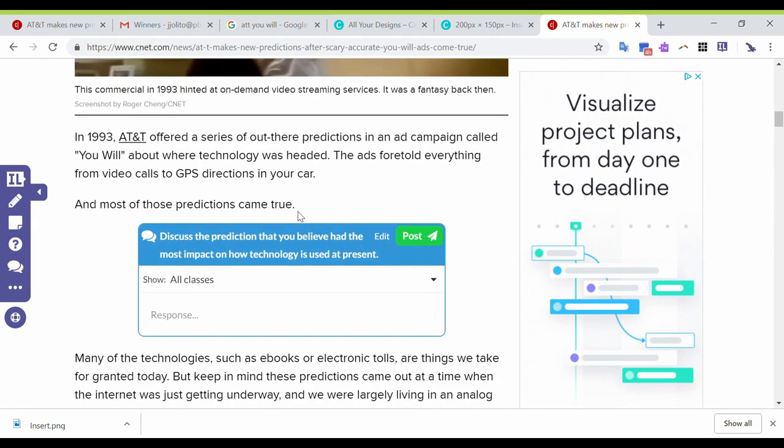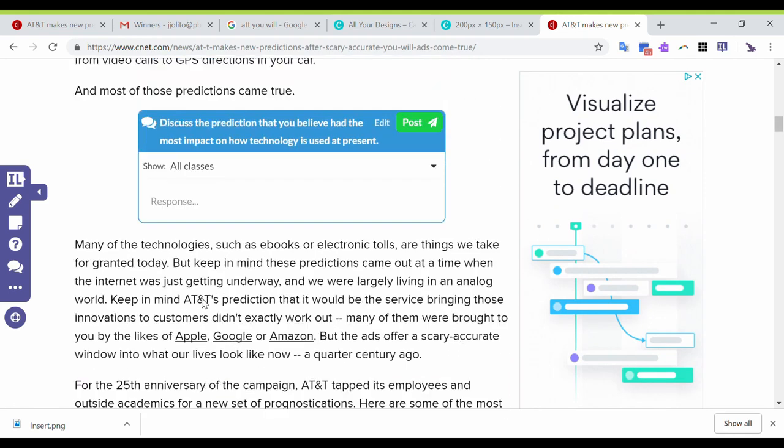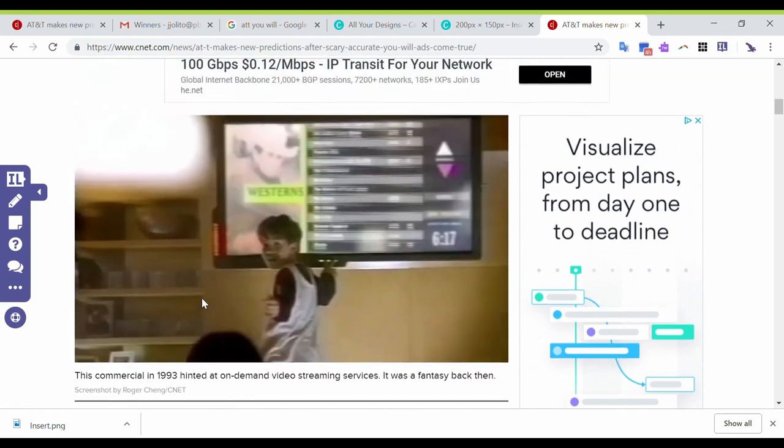The third thing that I added here is the discussion board. And the prompt that I added is: discuss the prediction that you believe had the most impact on how technology is used at present. Anyone in any of the classes that this is assigned to is going to be able to respond to this question, and everyone else will be able to see the responses and comment on that. So those are the 3 things that I added there. Obviously, you can get as fancy with this as you want to. You can add more questions if you wanted to.